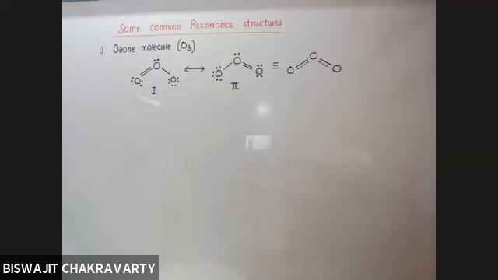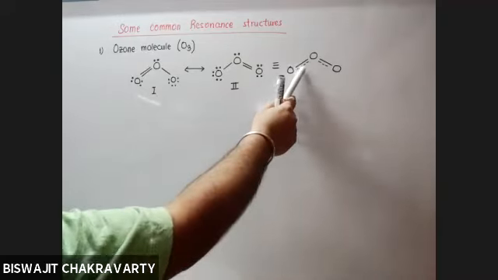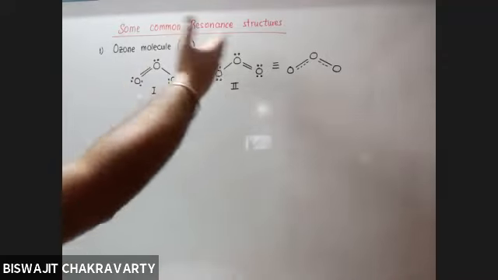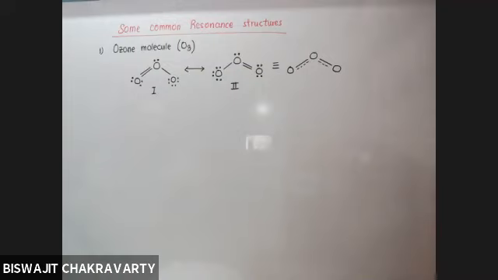Now, if it is asked what is the bond order of this, is it 1 or is it 2? The answer is it is neither 1 nor 2. Why? Because in order to be 1, there should be only one single bond. And in order to be 2, there should be 2 complete bonds. But here one bond is complete and the other is partial. It's not a complete bond, because for some time the electrons stay in between these two atoms, then they move to the other two atoms. So an in between characteristic is there.